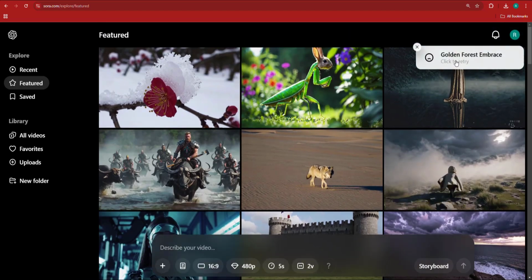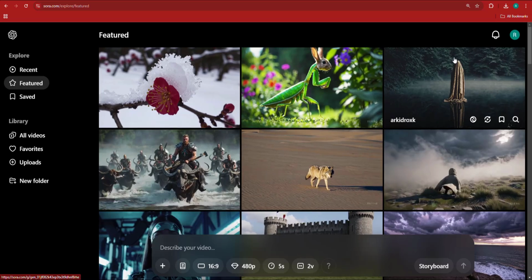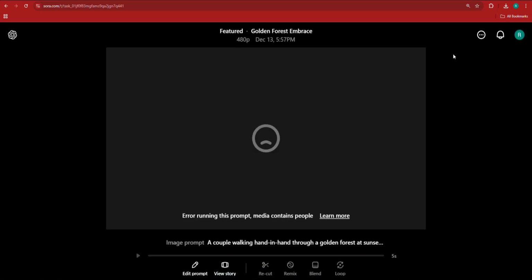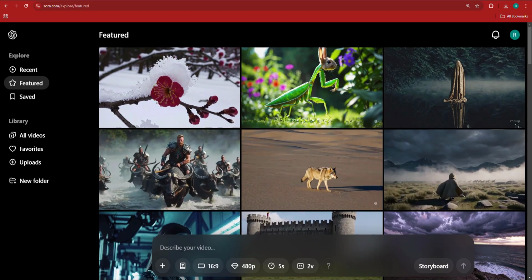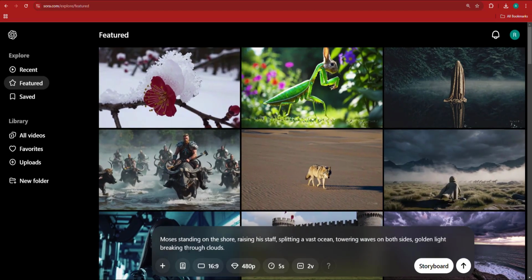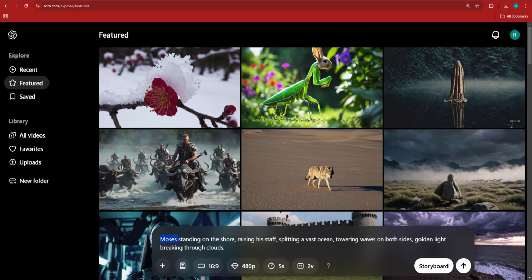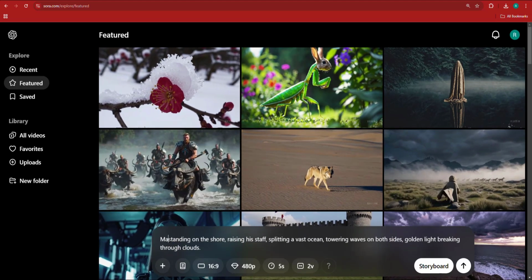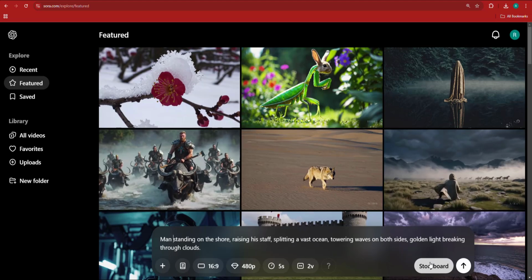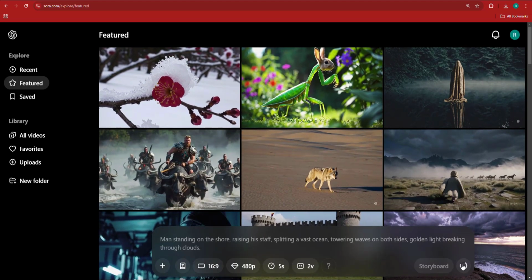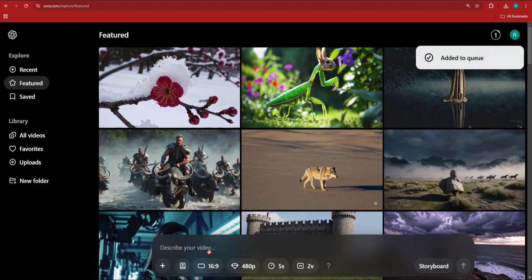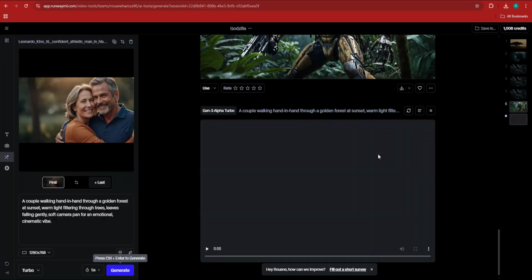Now here, it says that this one also failed. So there's a lot of failures here. Error running this prompt. Media contains people. All right, well, it sure does contain people, but those people are not really real people. Those are generated by AI. So here I'm going to say man standing on the shore, raising his staff, splitting a vast ocean. And then I'm going to generate this. I'm just going to say man splitting the ocean. Hopefully they don't say no to that as well.